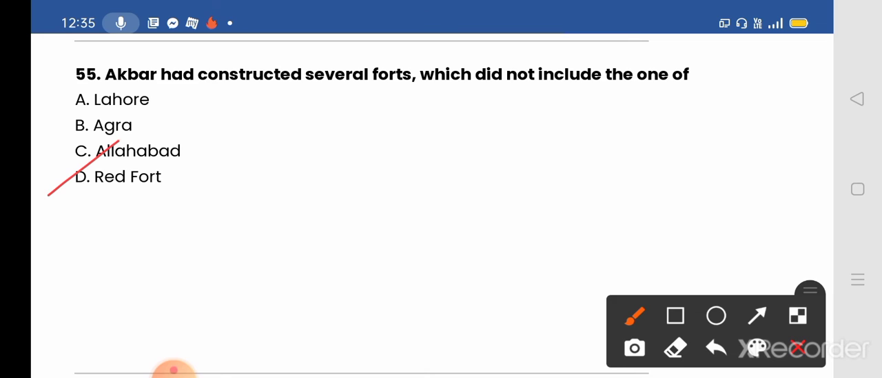The Red Fort is commonly known as Lal Qila because it is made of red sandstone, and it was built by Mughal Emperor Shah Jahan, not by Akbar, in Old Delhi from 1639 to 1648. But except the Red Fort, all of the above constructions were built by Akbar.